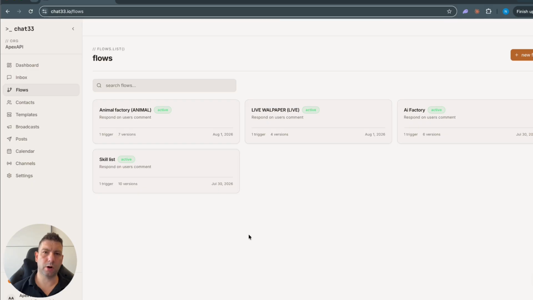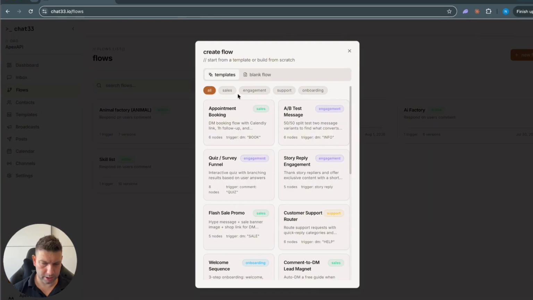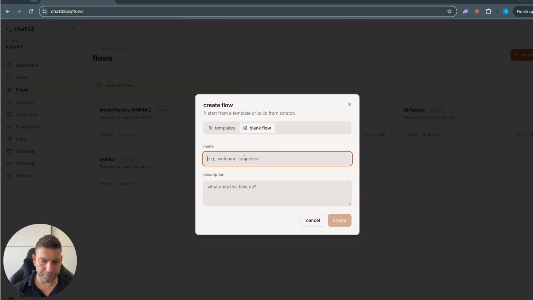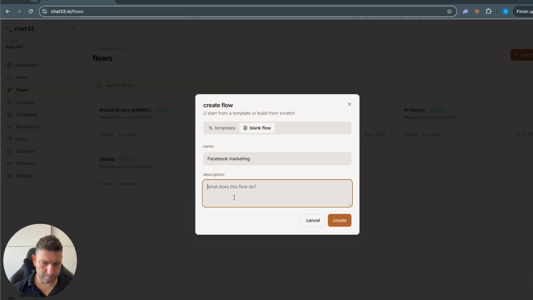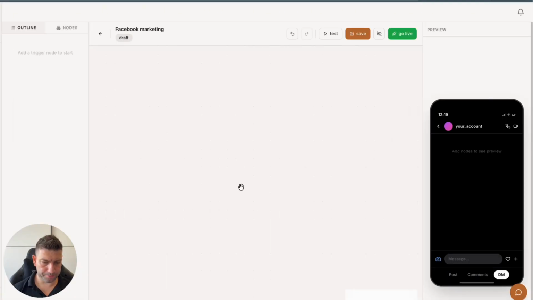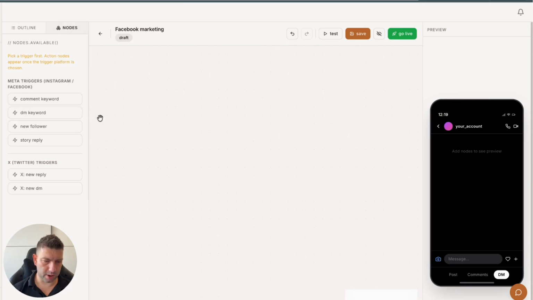Okay, so we are now in the Chat33 interface and I went into flows. And in here, we are going to create an automation flow that will send the link to the Facebook commenter. Because I already have these, I could copy them, but let's go with a new flow and let's go with a blank one. So I'm going to say Facebook marketing. Okay, let's click create.